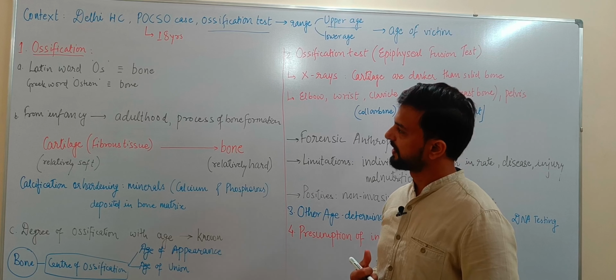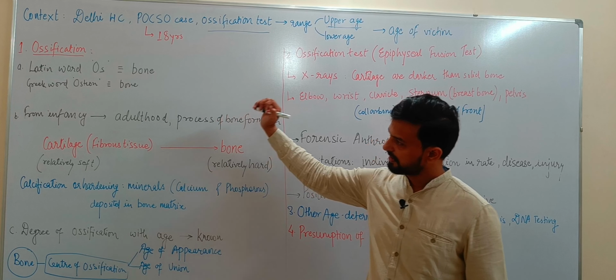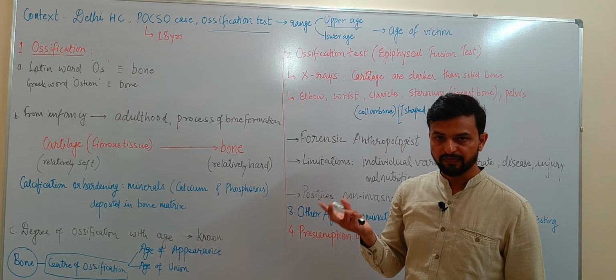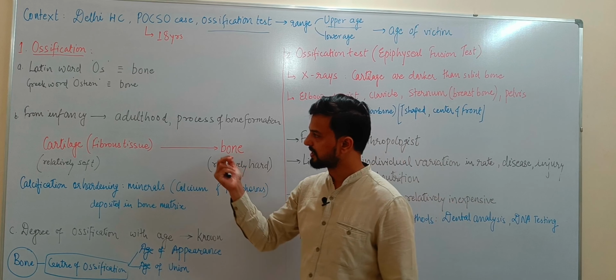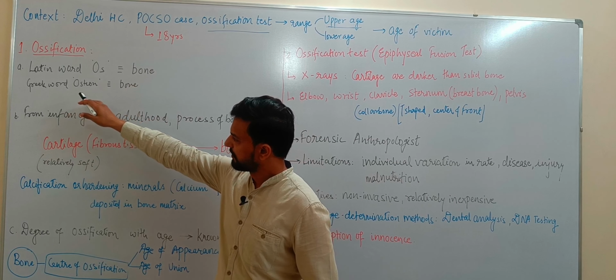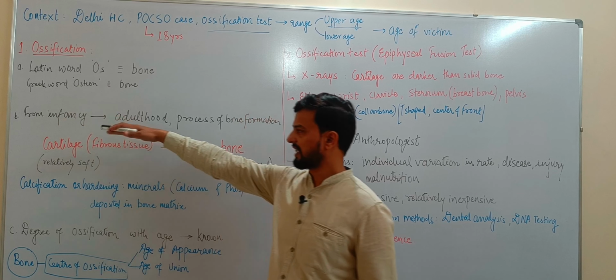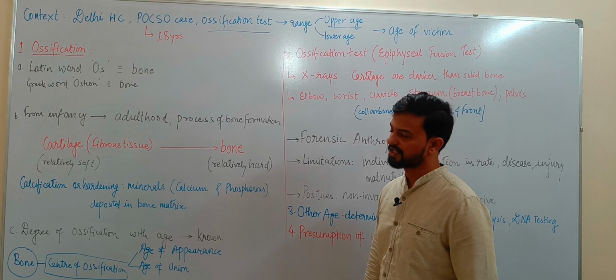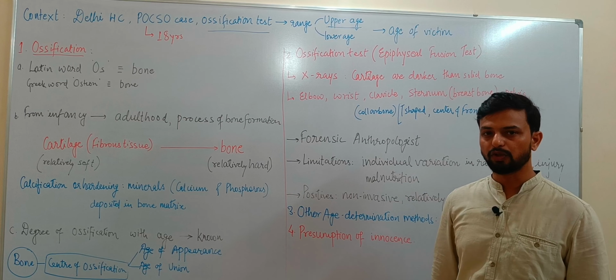So what is ossification? Ossification is formed from the word os, a Latin word which is a synonym of bone. A Greek word, ostion, as well means bone. So it has something to do with bone. Ossification is the process of bone formation.